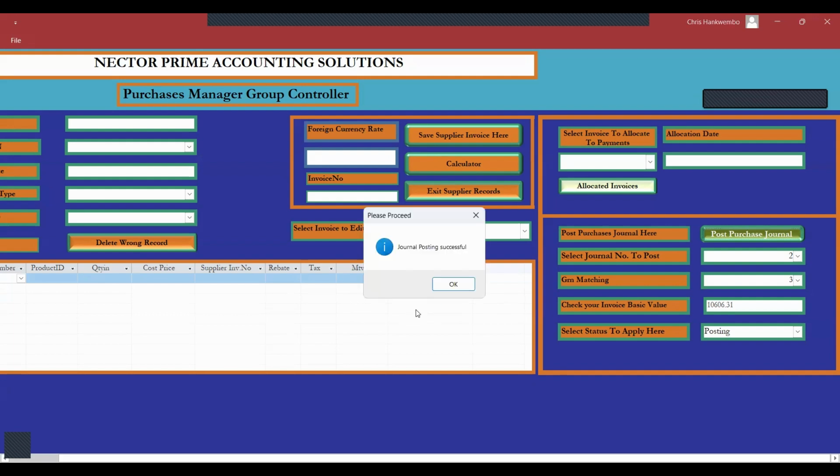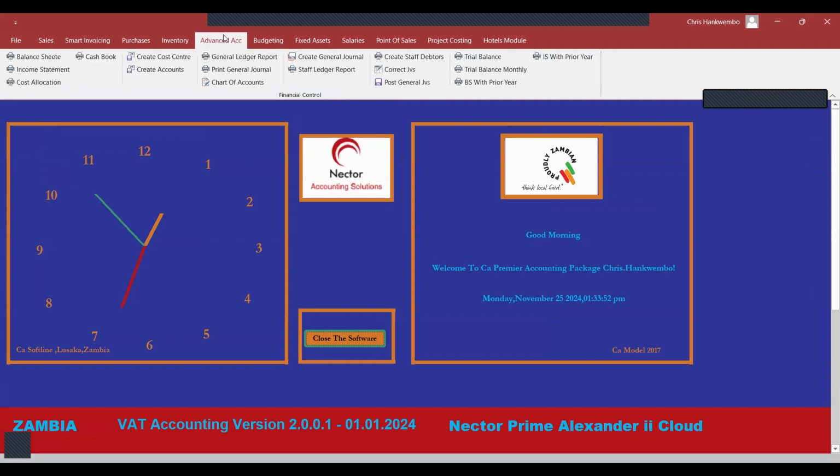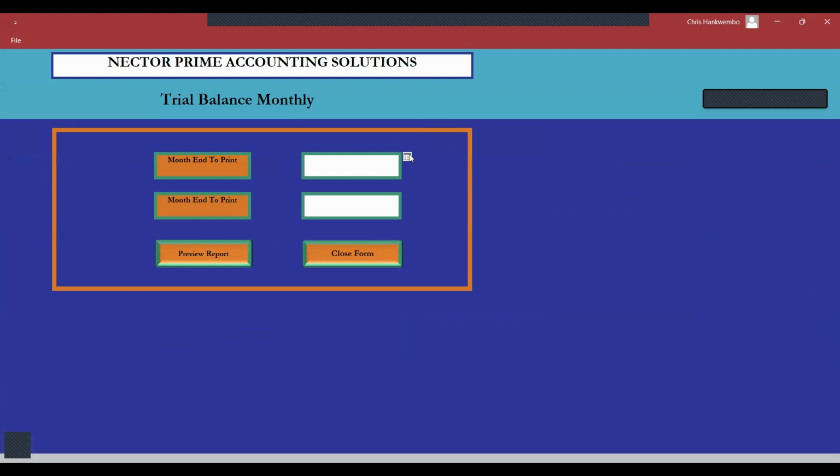Right. Okay. So this is done. So we can close this. Okay. So now let's see what has happened. We should see now the new account created. That new account should be creditors. All right. So creditors should have been created. So if I do it like this, we should be able to see credit as an account created.